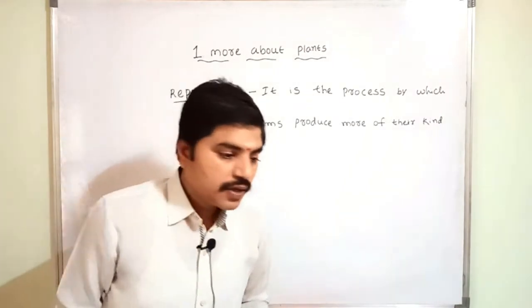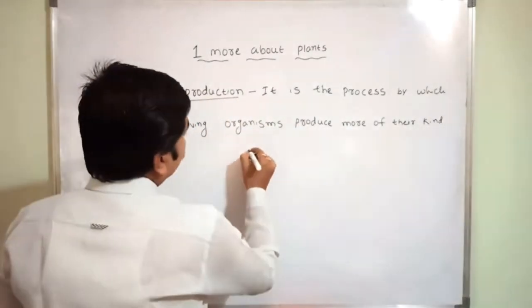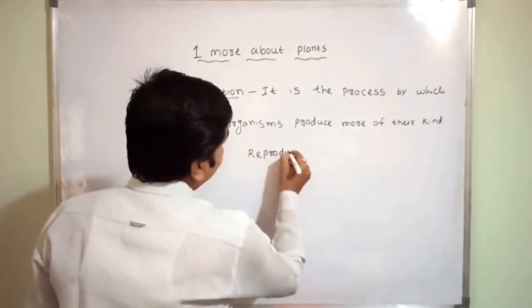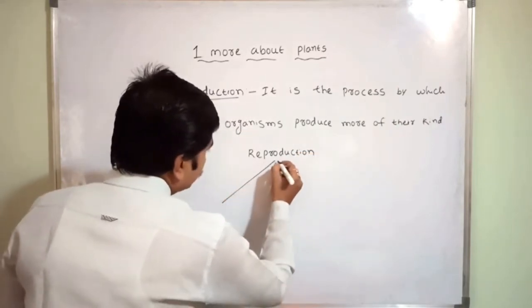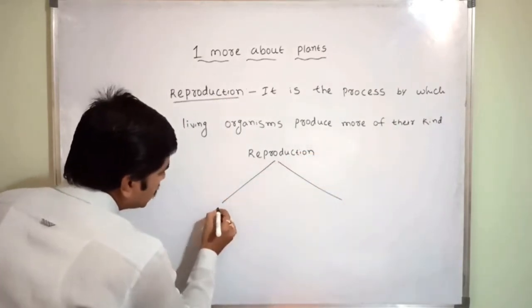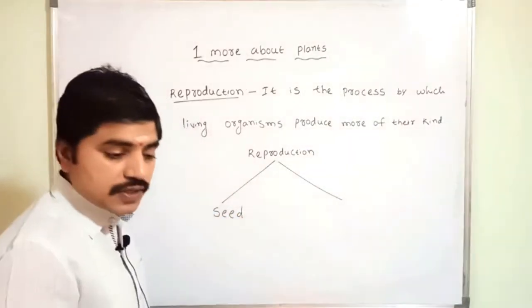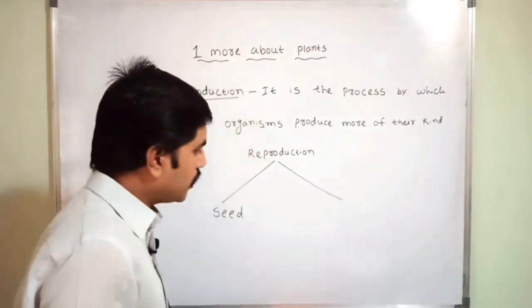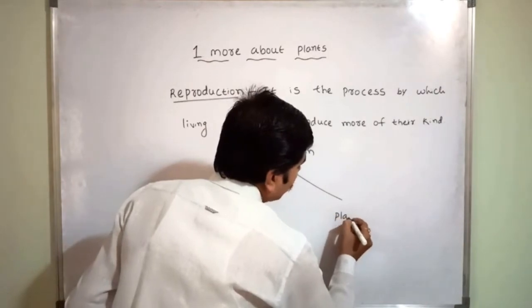So that's why reproduction is of two types. One is a seed, and another one is plant body parts.